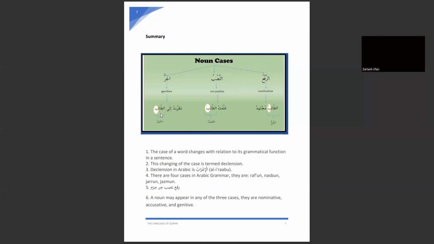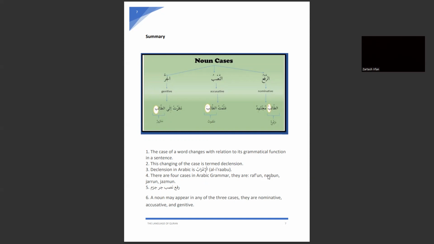A noun which is preceded by a harf of jar will have a kasra, though there are many reasons that it can have a kasra, which we will learn inshallah ta'ala in next lessons. It will be in the state of jar and will be called majroor. It is not necessary that a word preceded by a harf of jar only has a kasra; there are many reasons it can have a kasra, and we are going to learn them. The case of the word changes with relation to its grammatical function in a sentence.